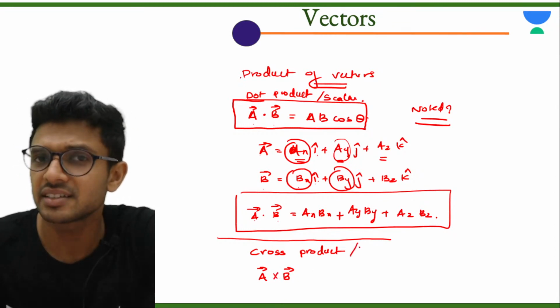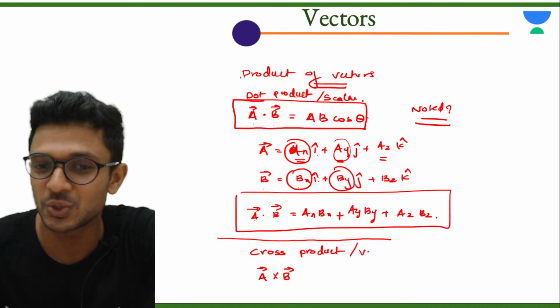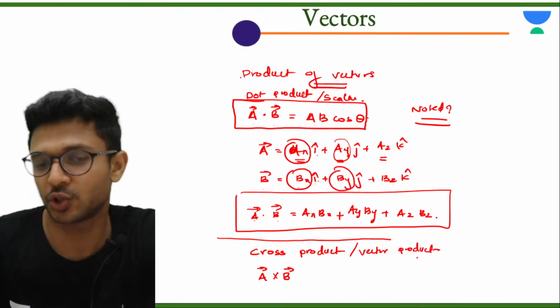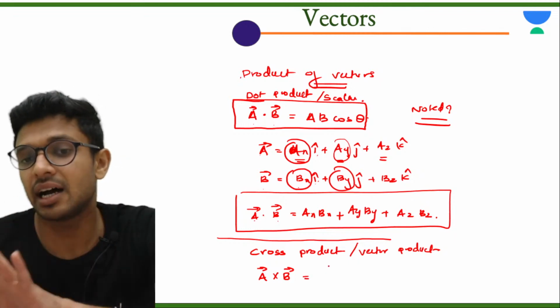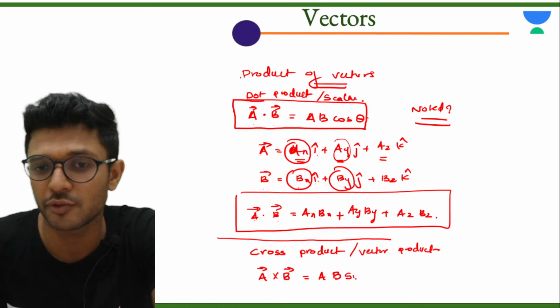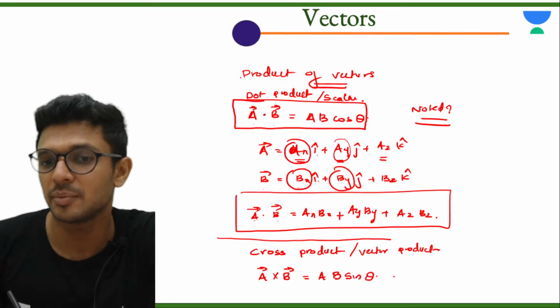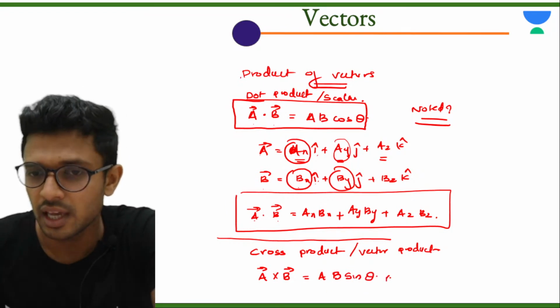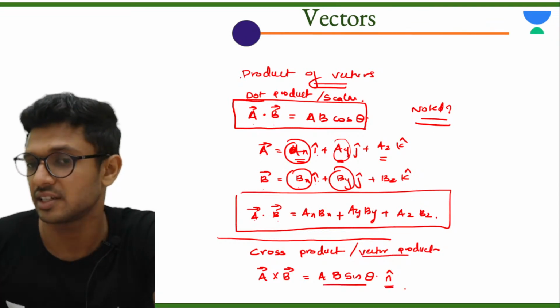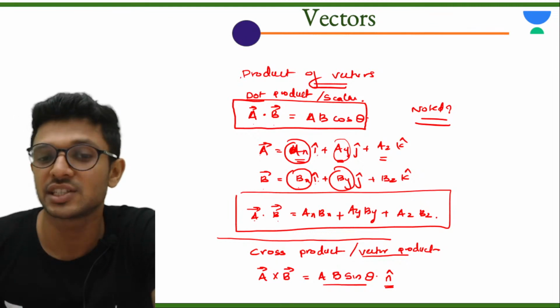We also call it vector product. Note this term. इसका formula क्या है? It is magnitude of A, magnitude of B, sine of the angle between them into n cap. It is a vector product, so the final answer has to be a vector. So n cap shows the direction of A cross B.